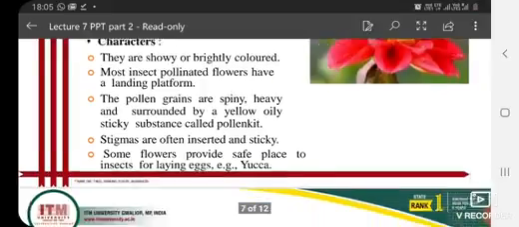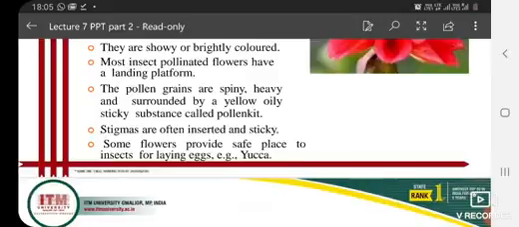It's called pollen kit. Stigmas are often inserted and sticky. Some flowers provide a safe place for insects to lay eggs, for example yucca.